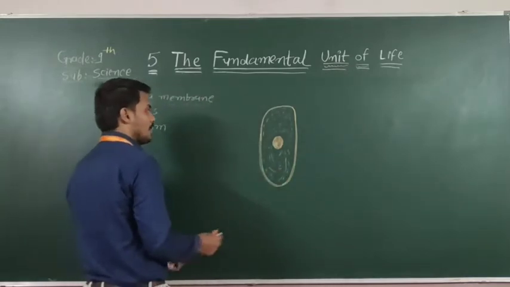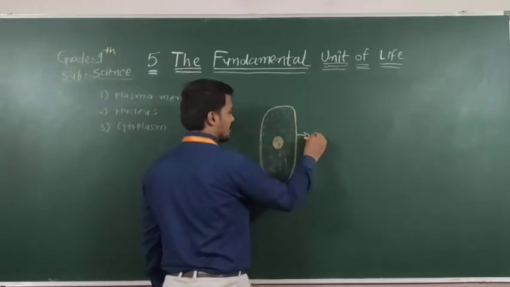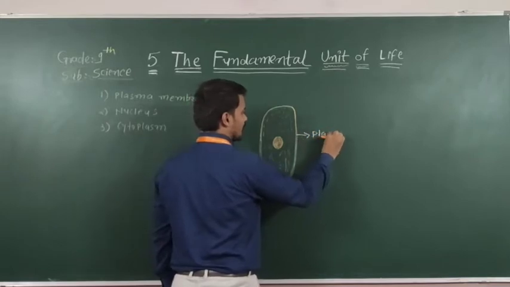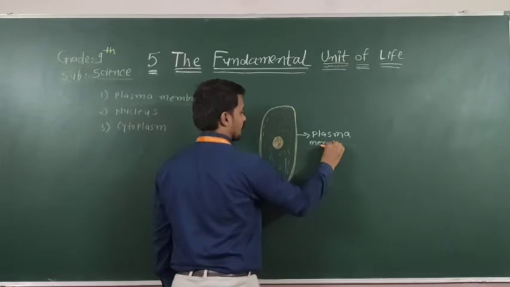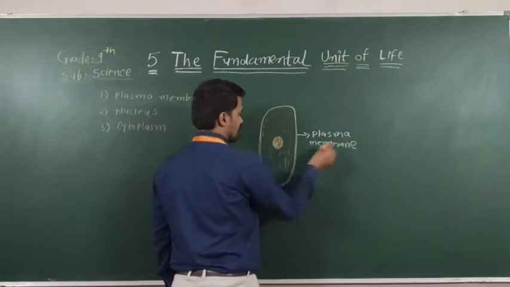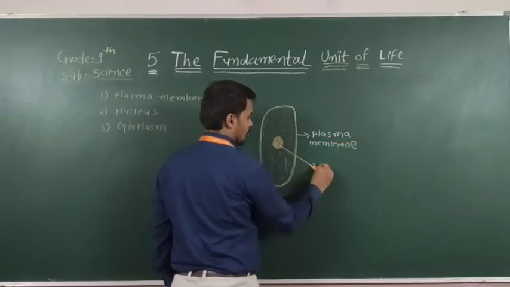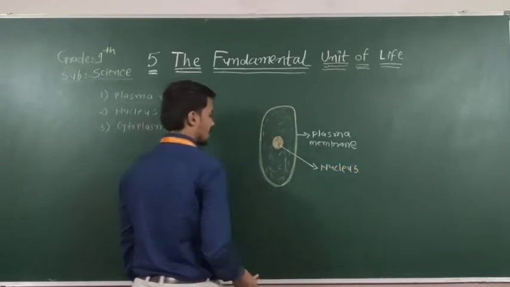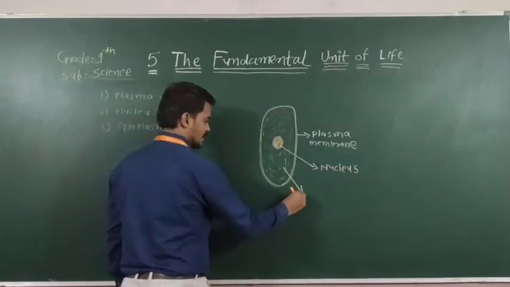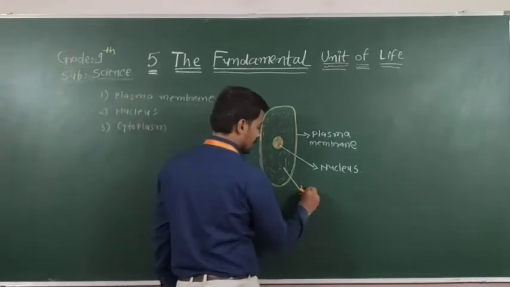Here I can label it. This is the plasma membrane, nucleus, and cytoplasm, that is a fluid.